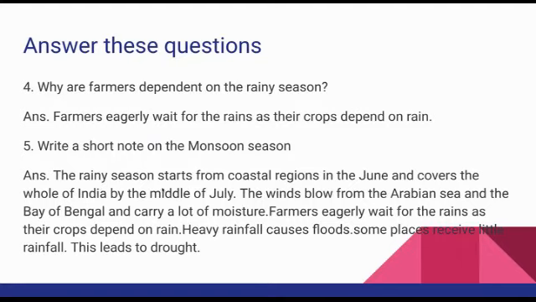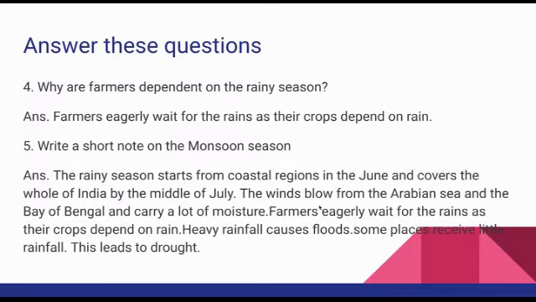The rainy season starts from coastal regions in June and covers the whole of India by the middle of July.